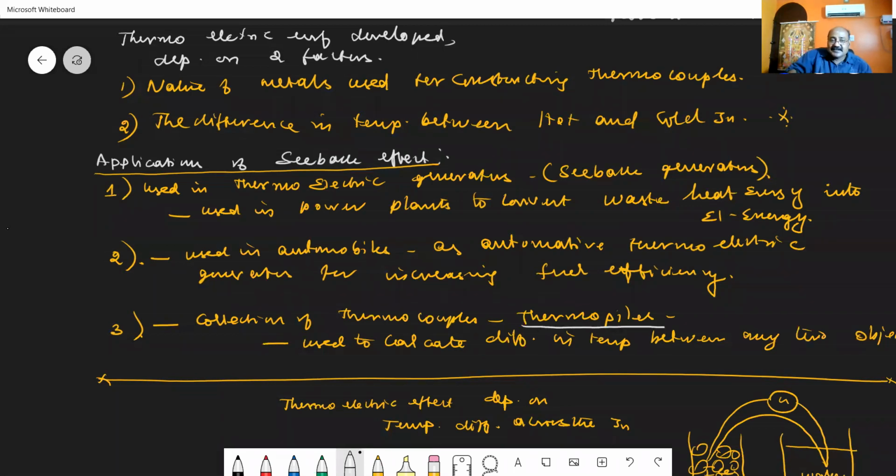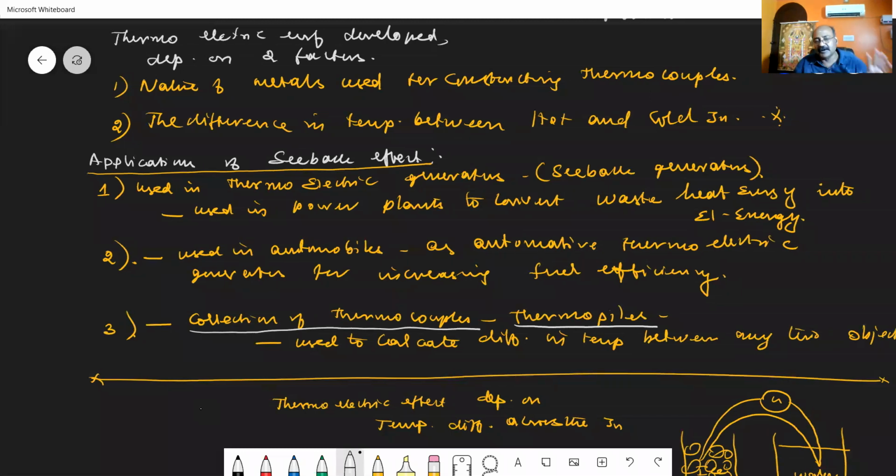See, a thermopile means we can say it is a collection of thermocouples. Thermopiles are used to measure the temperature at a particular point, or to find the temperature difference between 2 points in different objects. That we are calling some of the applications of the thermocouple. So these are the things that are given in your book.